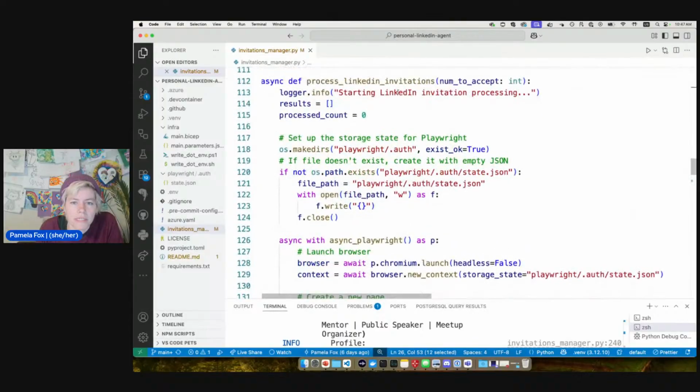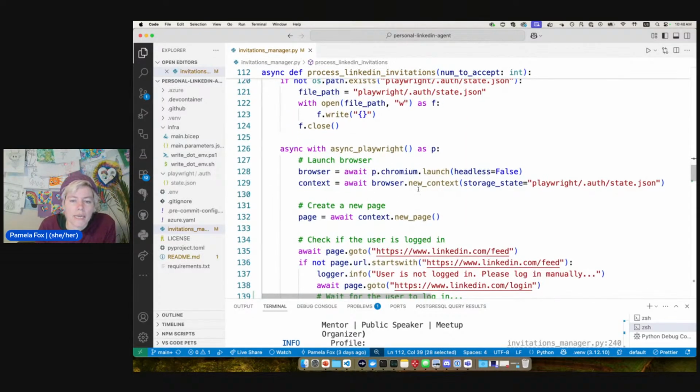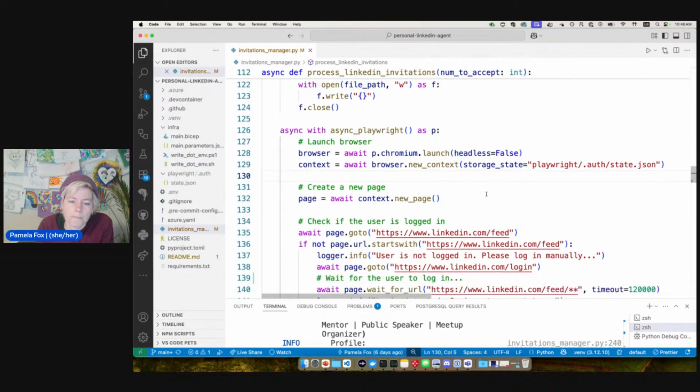All right, so here's the actual function where we tell it how many invitations to process. And we're using Playwright. Playwright is a browser automation library. I use it a lot when I'm running end-to-end tests, but people have also found it really helpful as an MCP server and for writing agents, because sometimes the easiest way to interact with something is via browser automation, especially if there's not a good API available for what you want to do.